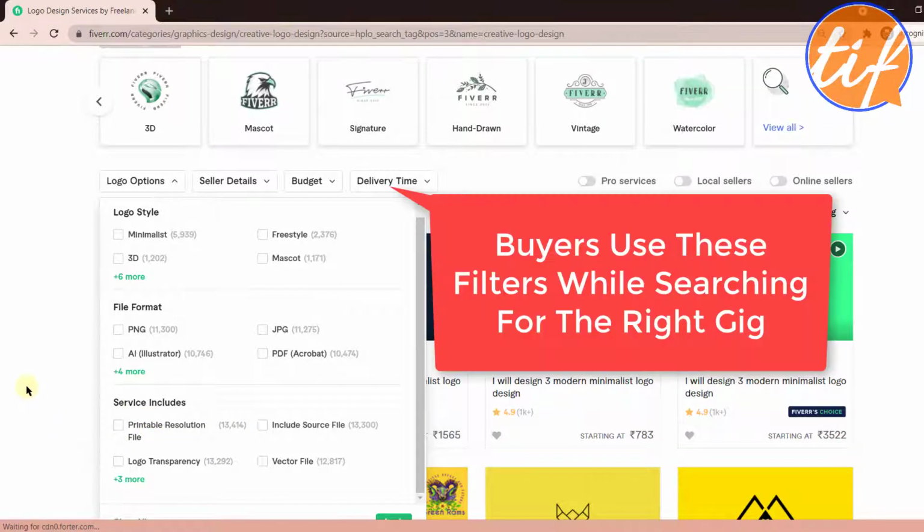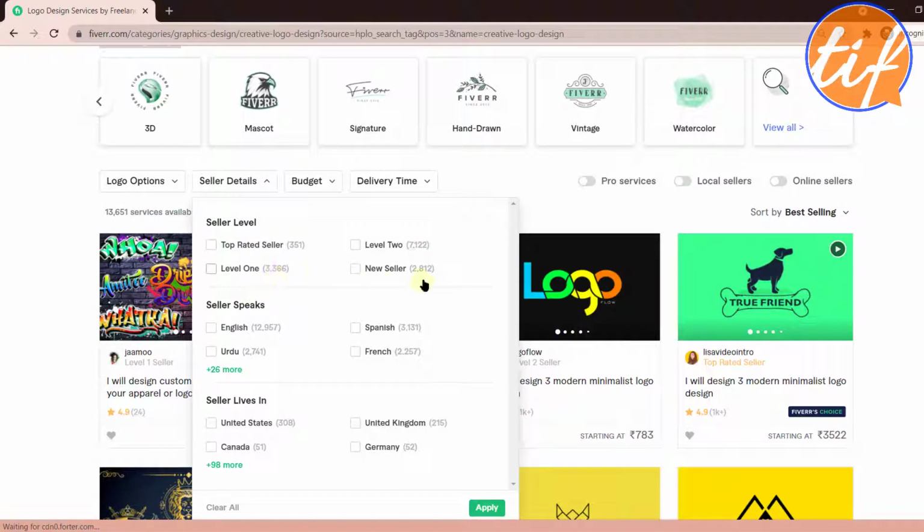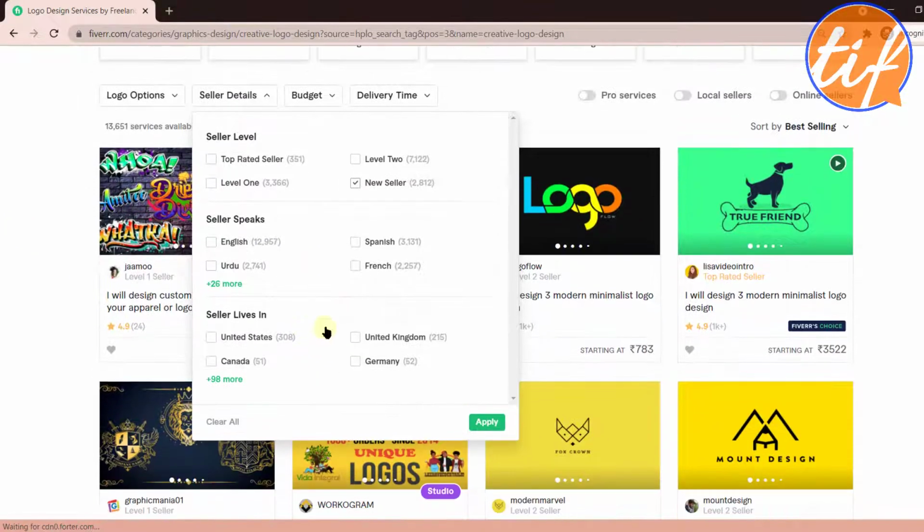Okay, all right. Then we have the seller details, like we already know. We can select the different types of sellers here. So for our video, we're going to select new sellers here. Okay, and you can also select the language that they speak if you want to, and then which country they live in. Okay, for now I'm not selecting any of this, so let's just click on apply.